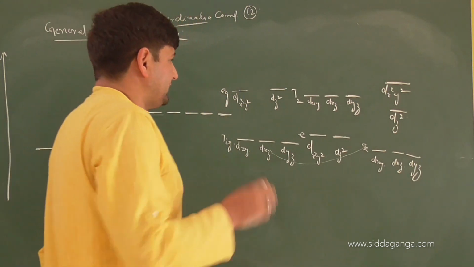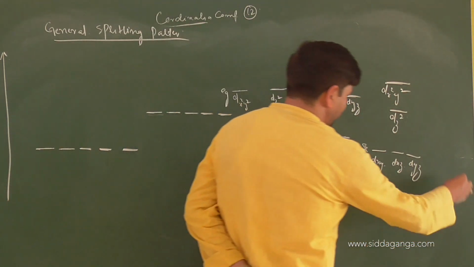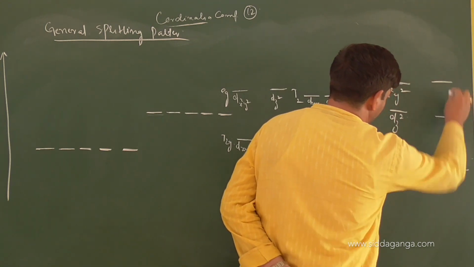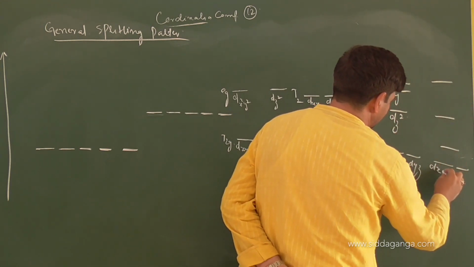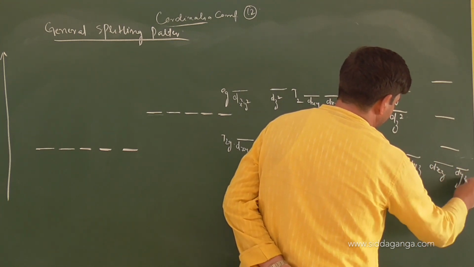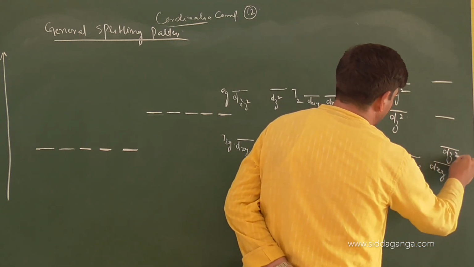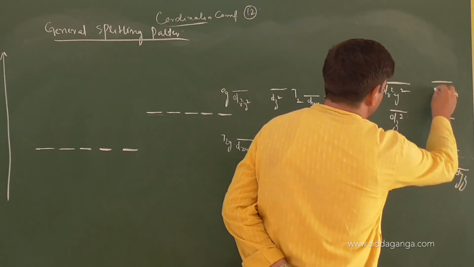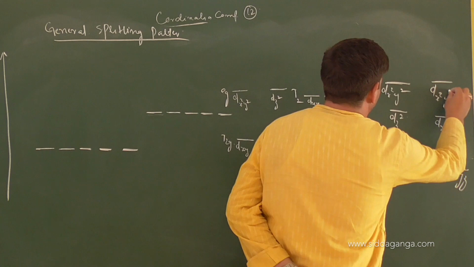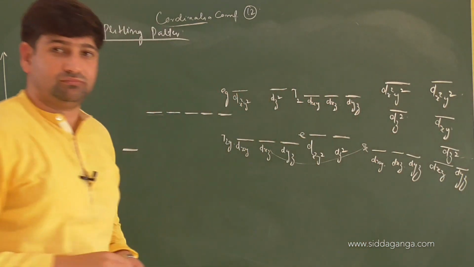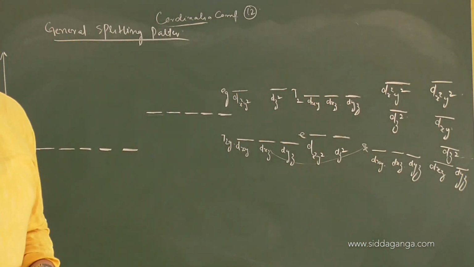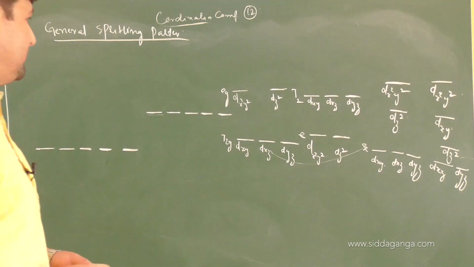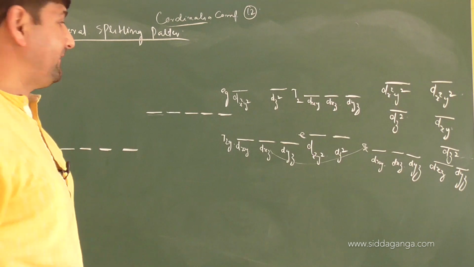Very good. And then the final splitting pattern that I showed a while earlier was 1, 2, 3, 1, 1. What was it? dxz, dyz, dz square, dxy, dx square minus y square. Is it clear with diagrams? All right or not?